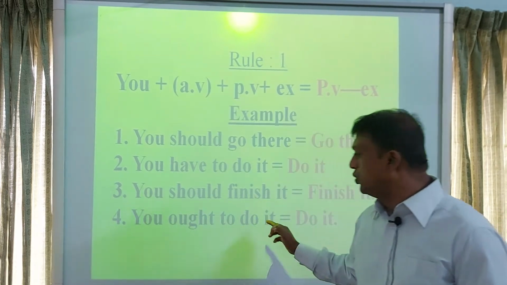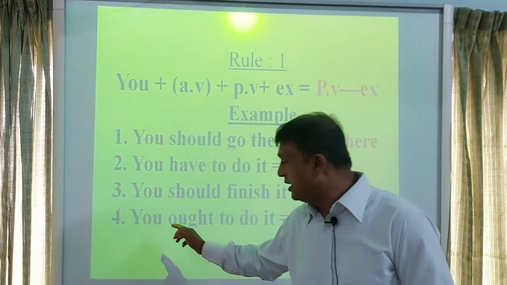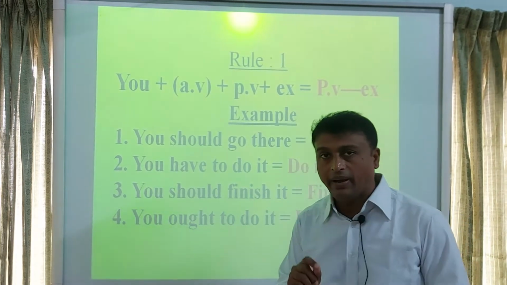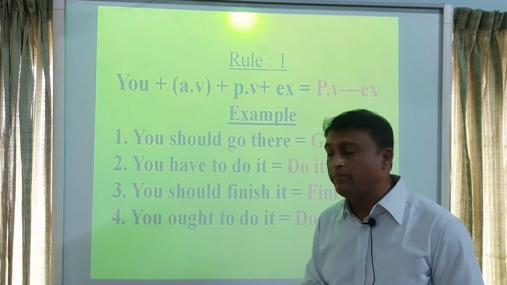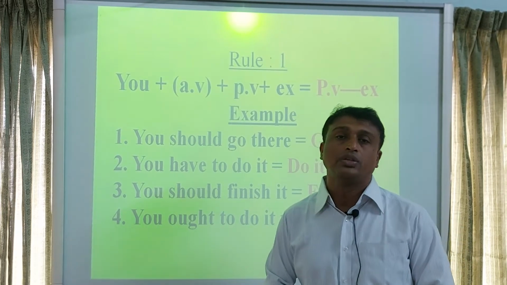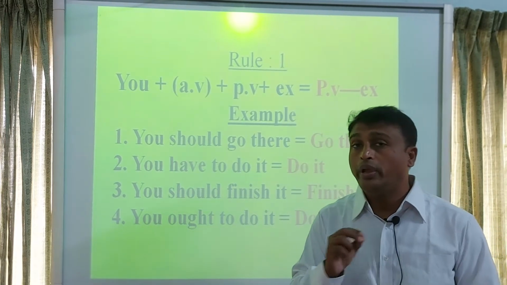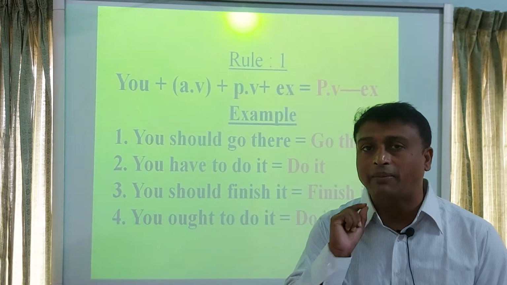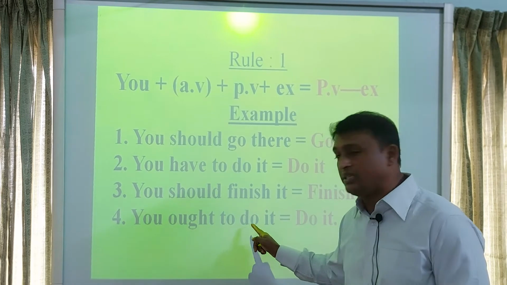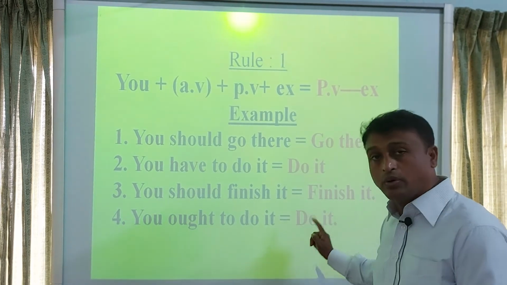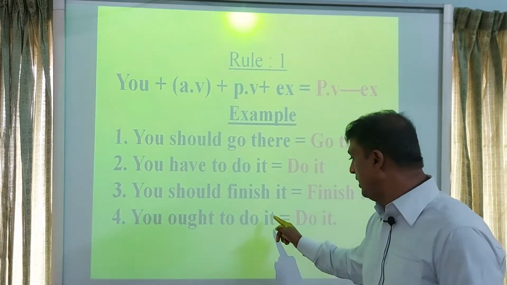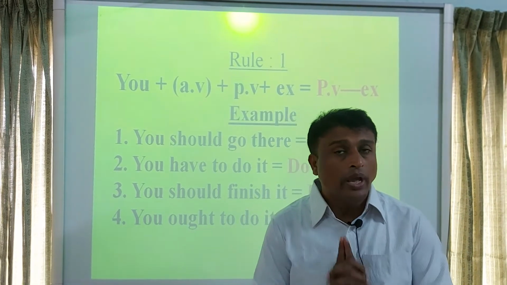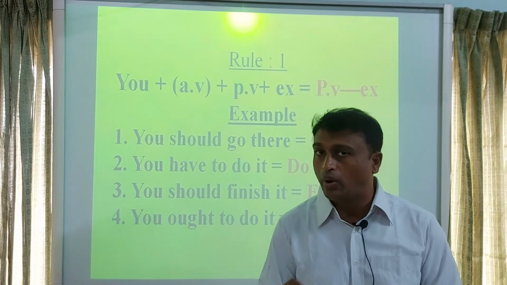You ought to do it. Here you, you second person, ought to auxiliary verb, do principal verb, it object. So what will we write first? At first we will write principal verb. Here principal verb is do. So I have written here do, then object it. Dear students, I think you have understood rule 1.